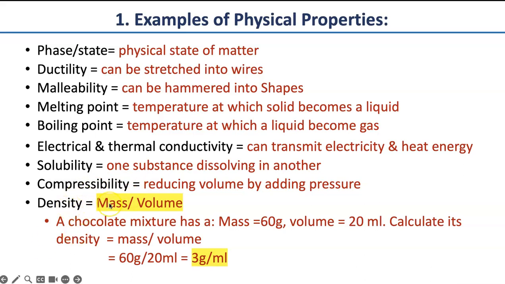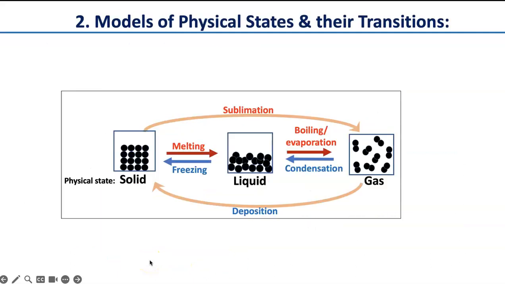And here is a calculation of density, which is an intensive property. So say something has a mass of 60 grams and a volume of 20 milliliters. Its density is 60 grams divided by 20 milliliters, right? So your units will be grams per milliliter, and in this case it will be 3 grams per milliliter.